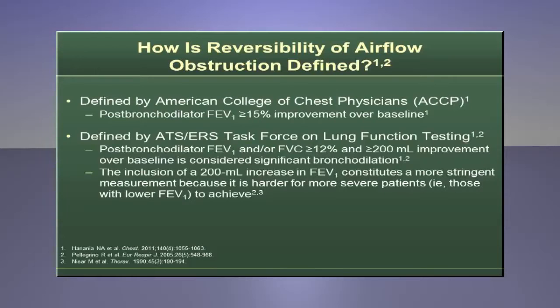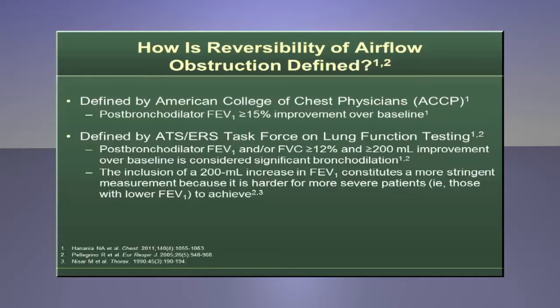According to the ATS, reversibility is reported as the absolute change in volume as well as the percent change from baseline so that the improvement can be understood in a clinical context. And according to these guidelines, reversibility due to bronchodilation is defined as an increase in FEV1 of at least 12% and at least 200 milliliters above the pre-bronchodilator FEV1.